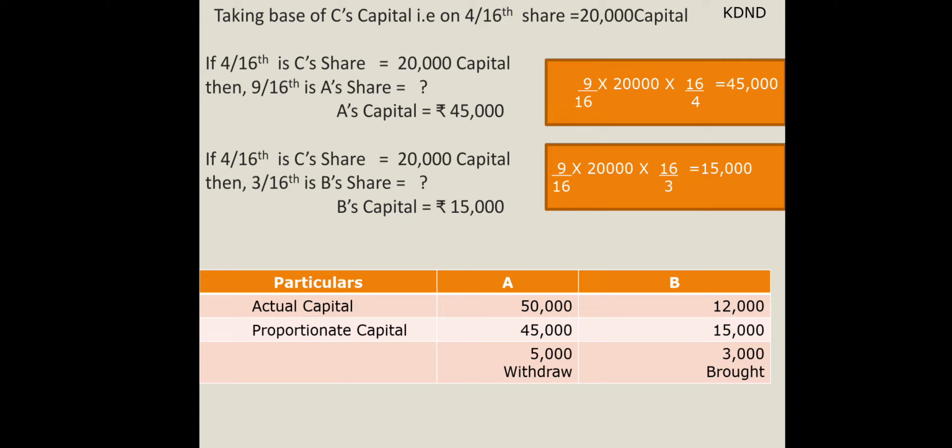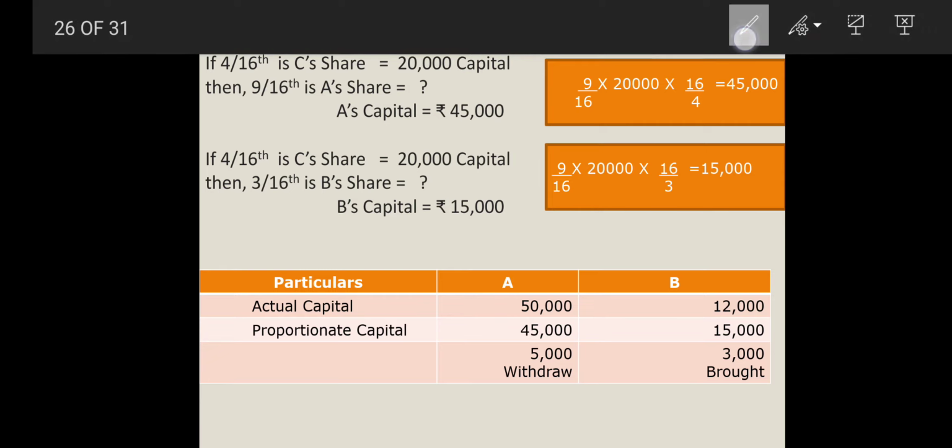And the same way I have done for B also: 9 by 16 multiplied by 20,000 multiplied by 16/3, reciprocal. No, sorry, there is a mistake. It is 3 by 16. Here it is 3 by 16 and here also 4 by 16. The answer will be 15,000.